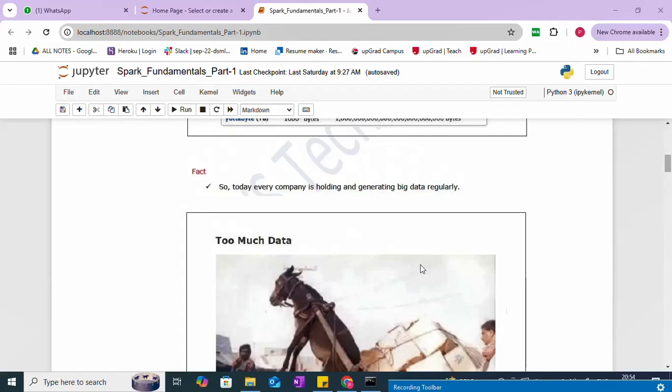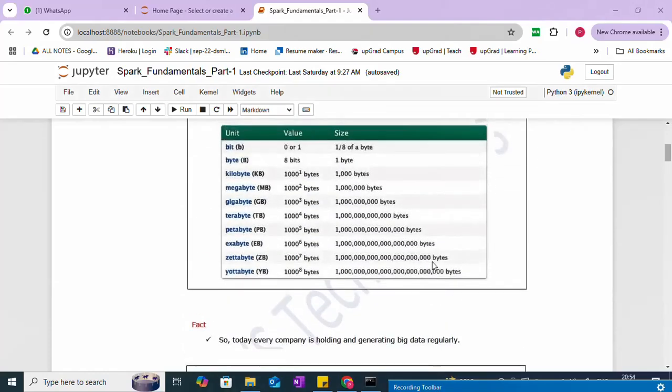Now, one question arises in our mind: whenever we say big data, how much data, how big is it? Generally, it's too much data. For example, let me show you a funny diagram. By seeing that, you'll understand how much data we call big data. Measurement-wise, if the data volume is more than terabyte, petabyte, exabyte, zettabyte, and yottabyte, that comes under big data.